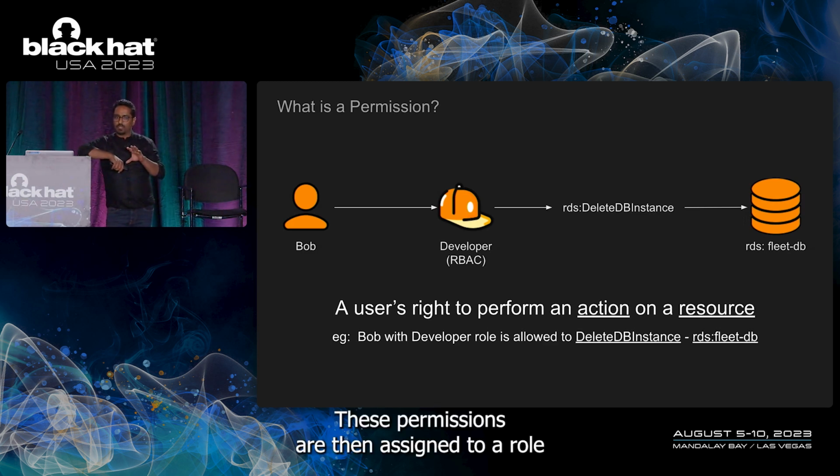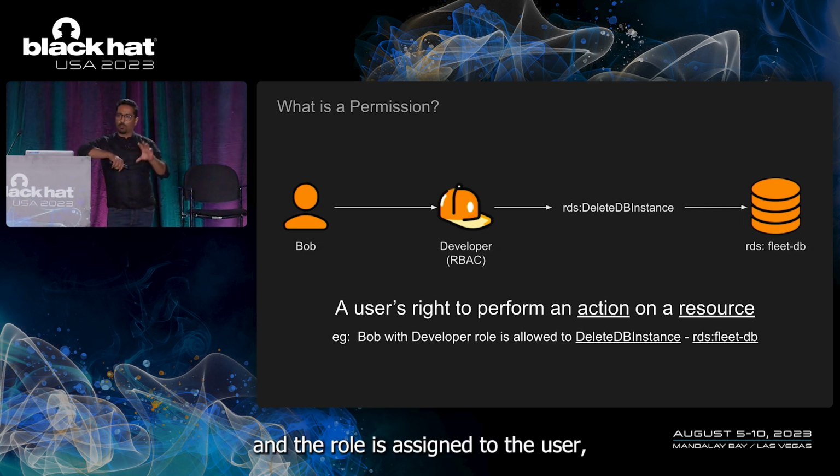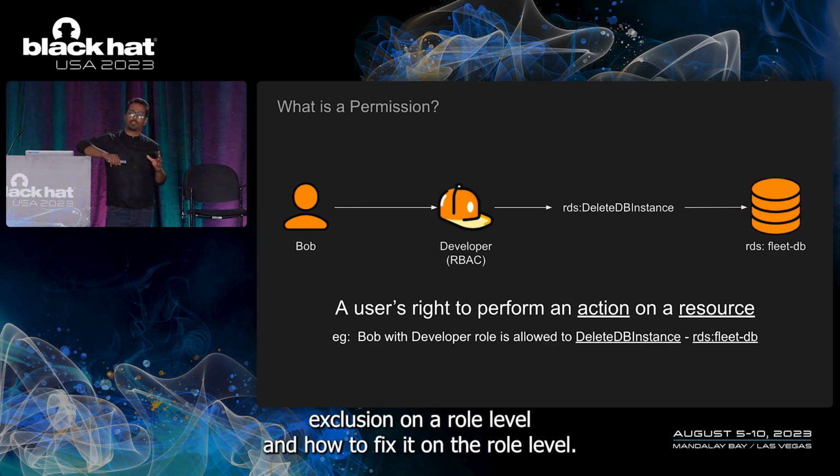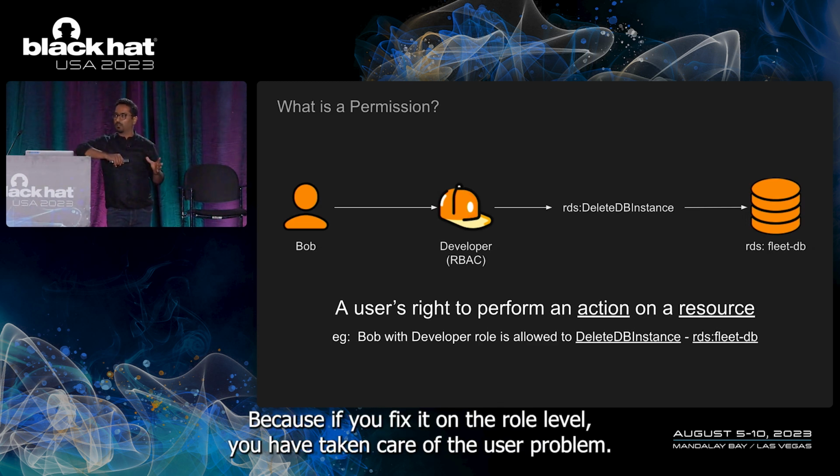These permissions are then assigned to a role, and the role is assigned to the user. That's how permission management in big companies and big platforms works. So today we'll be focusing on how to identify permission explosion at the role level and how to fix it at the role level. Because if you fix it at the role level, you have taken care of the user problem.